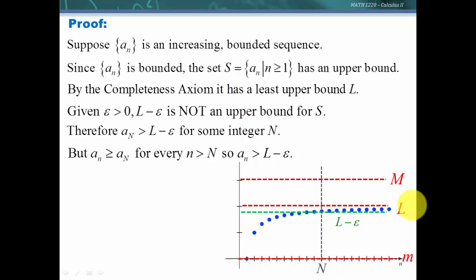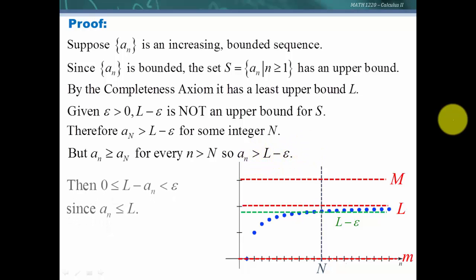But remember that this is an increasing sequence, so a sub n is greater than a sub capital N for every n greater than capital N. Basically, because it's an increasing sequence, for any n greater than this capital N, the terms are going to be greater. So we can replace a sub capital N with a sub n, and this inequality will still be true. So a sub n is greater than L minus epsilon.